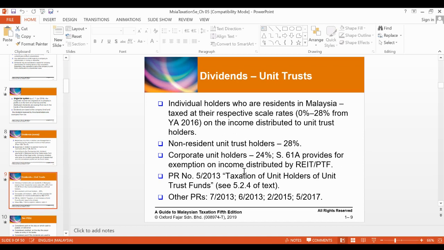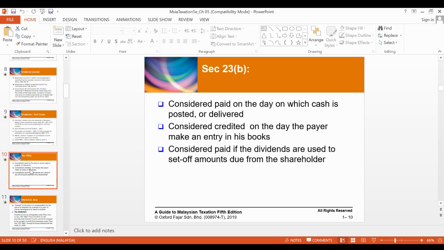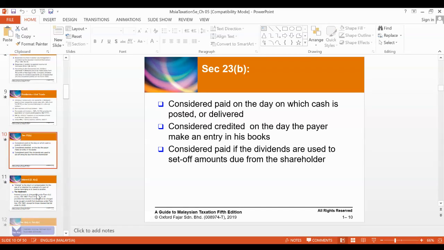Alright, so for non-resident unit trust holders, the dividend is charged at 28%. But for residents, it will be taxed at a scale rate. So the dividend will be considered paid on the day on which cash is posted or delivered, and considered credited on the day the payer makes an entry in his books, and also considered paid if the dividends are used to set off amounts due from shareholders.